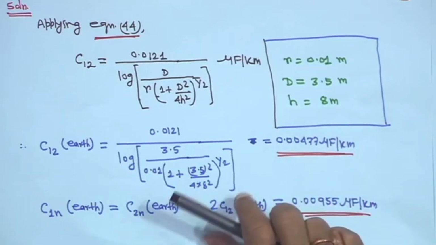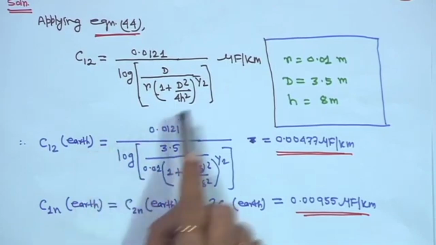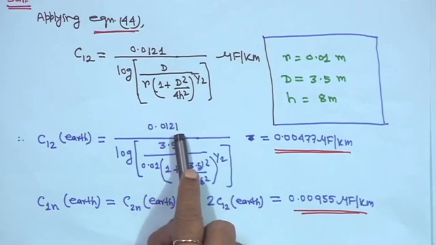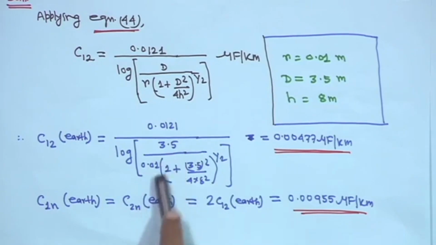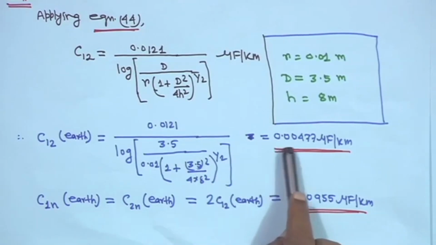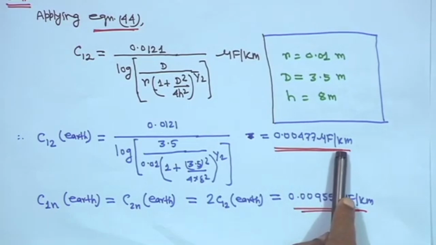So, here I am writing C12 earth, because this equation is used when the effect of the earth is considered. So, 0.0121 divided by log of 3.5, that is d, then r 0.01, bracket 1 plus 3.5 square divided by 4 into h, 8 square, to the power half. This comes to 0.00477 microfarad per kilometer.